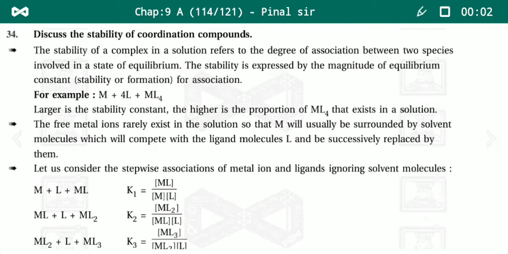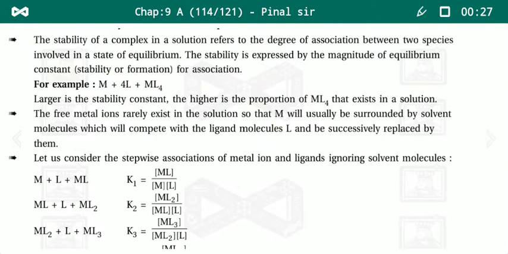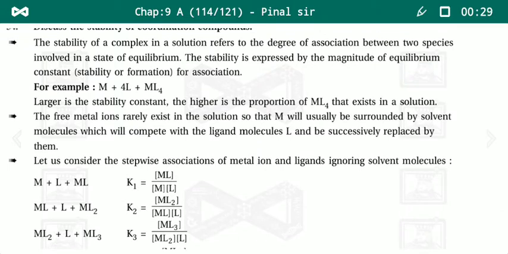Okay students, now we can discuss the stability of coordination compounds. The stability of a complex in solution refers to the degree of association between the two species involved in a state of equilibrium. The stability is expressed by the magnitude of the equilibrium constant for association. Association means they associate and form a coordination compound.